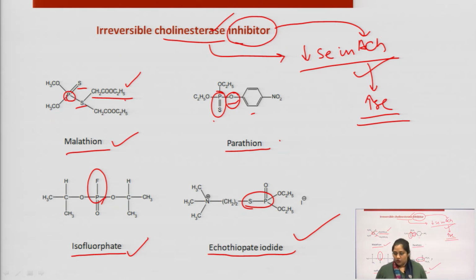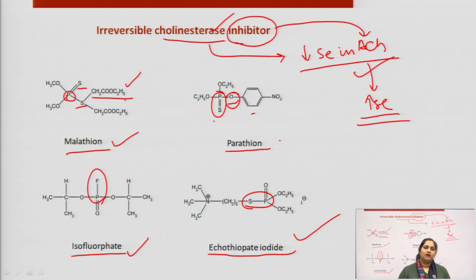So, irreversible cholinesterase inhibitors are not going to act on the muscarinic receptors. They have the tendency to inhibit the cholinesterase enzyme, binding either reversibly or irreversibly, and they inhibit the hydrolysis of acetylcholine.